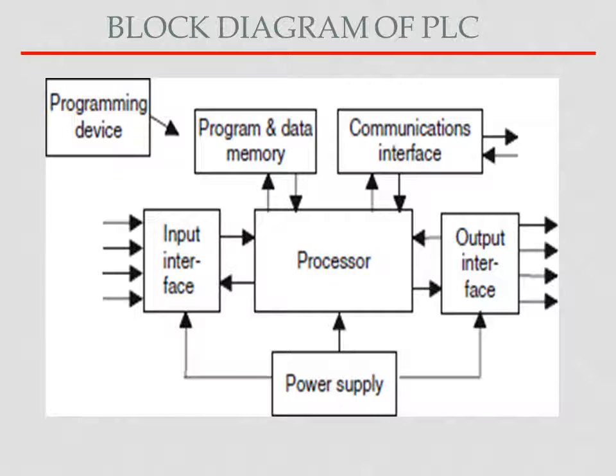Here is the block diagram of PLC. You can see there is a processor, and to that processor an input interface is there, to which input devices will be connected, as well as an output interface. It will require a power supply. Then the next blocks are program and data memory, then a communication interface to communicate with other devices, and the programming device.